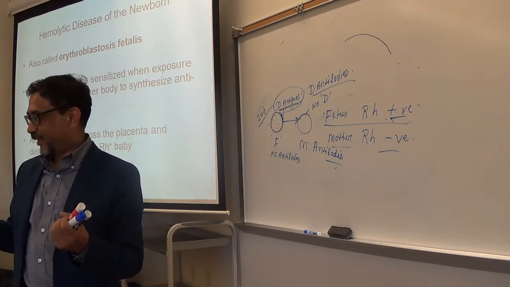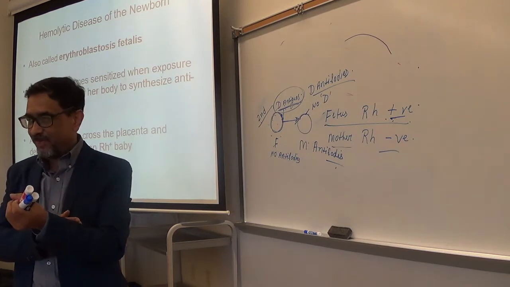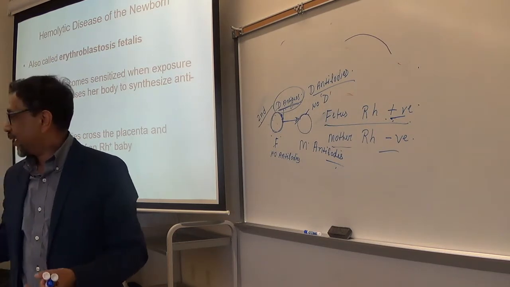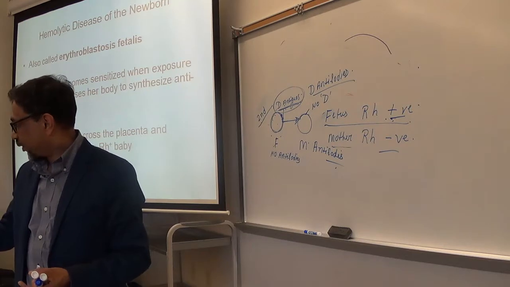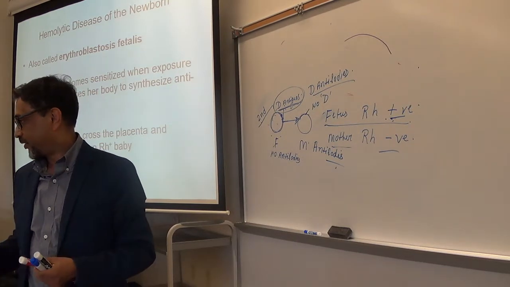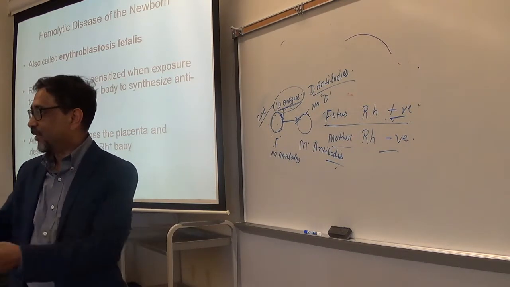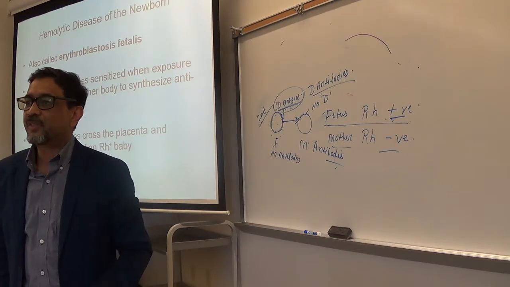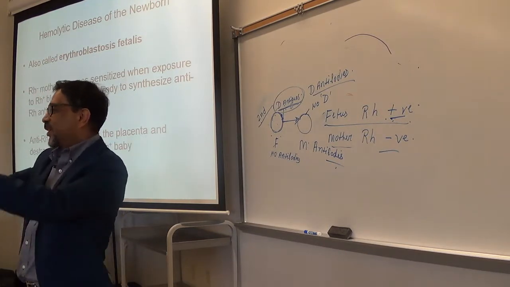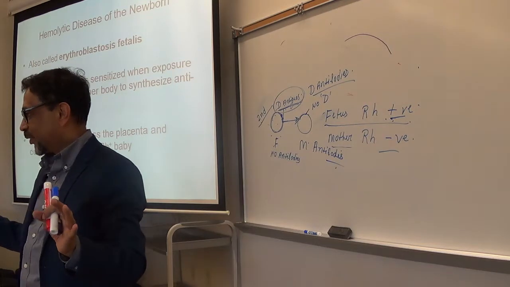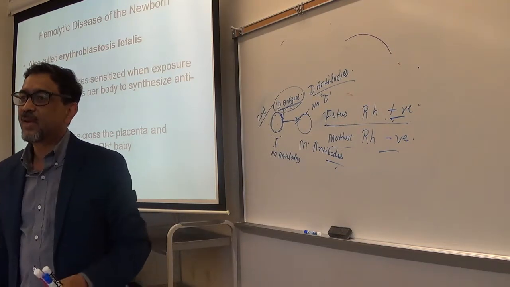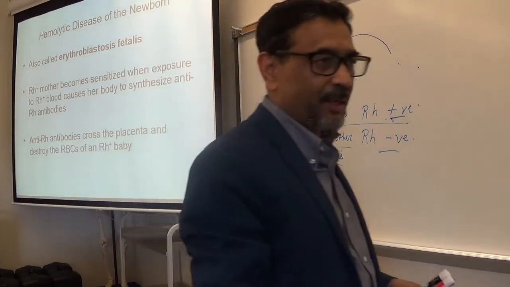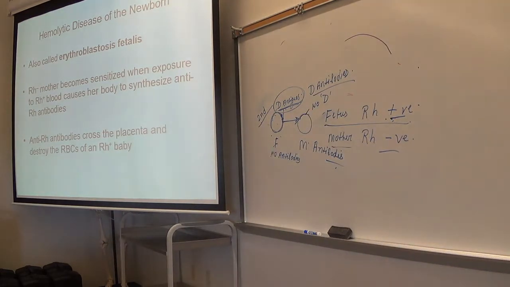Now we know that we can test the mother's blood. If the mother's blood is negative and the fetus is positive, then you can take preventive measures, right? You can take some injections that will inhibit the production of antibodies in the mother's body, so that will not cause harm. So you can prevent erythroblastosis fetalis.